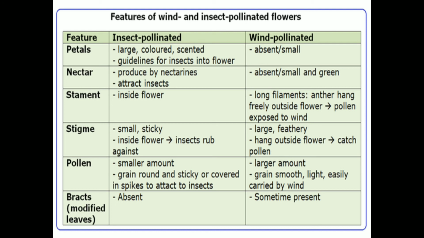Next, pollen is in smaller amount in insect pollinated flowers because the pollen grains get attached to the insect's body so that they can transport them easily. But here, because of the wind, the chances of transfer are very low. Because of this, they are produced in a large amount. One more thing, they are not sticky, they are light, easily carried by wind. Next, bracts, that is modified leaves, are absent here and sometimes present here.